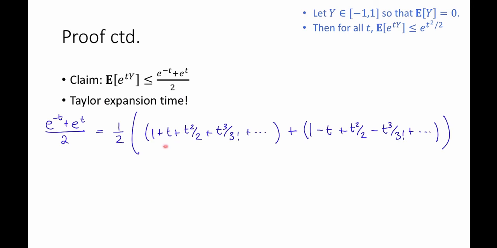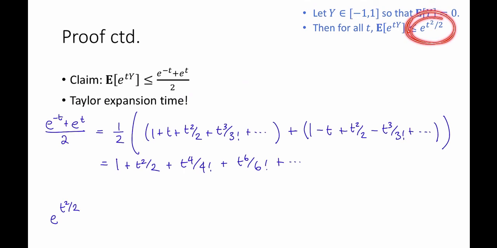Now, half of these terms conveniently cancel with each other, and what we're left with is 1 + t squared over 2 + t to the 4th divided by 4 factorial + t to the 6th divided by 6 factorial, and so on. On the other hand, let's consider e to the t squared over 2. This is the thing that we eventually want to have on the right-hand side.